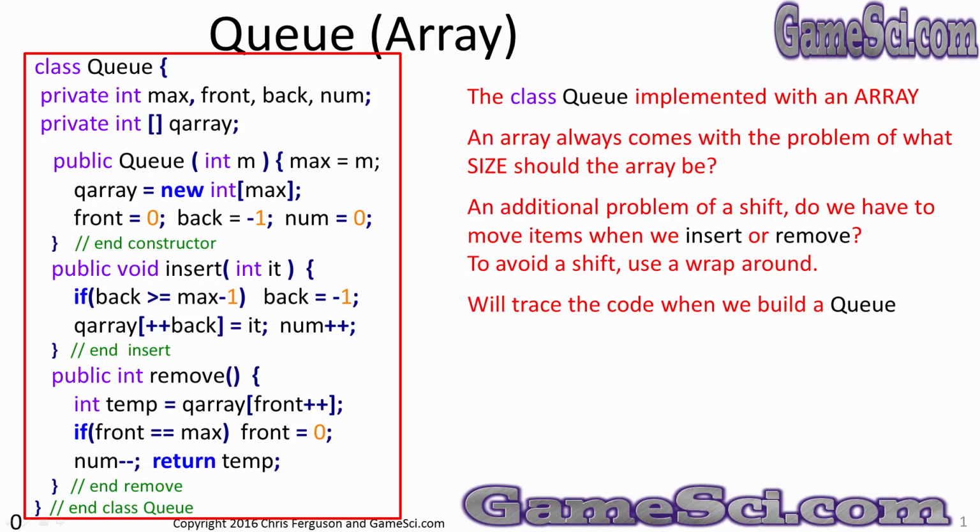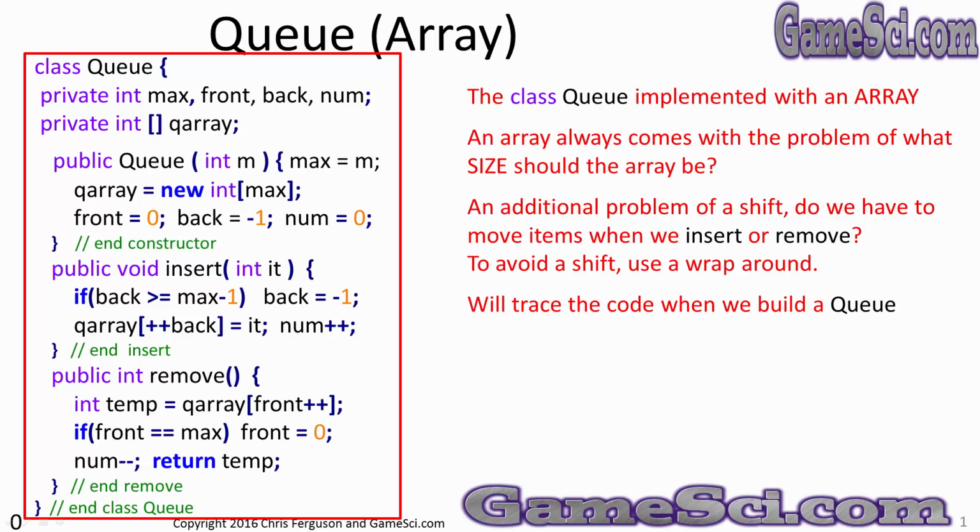Hello, and let's look at a class Q built out of an array. There in the red box, you'll see the code for the class Q implemented with an array. As always, an array comes with the problem, what size should the array be? We're going to eliminate that problem a little bit by letting the user or the creator of the Q set the size of the array this time.